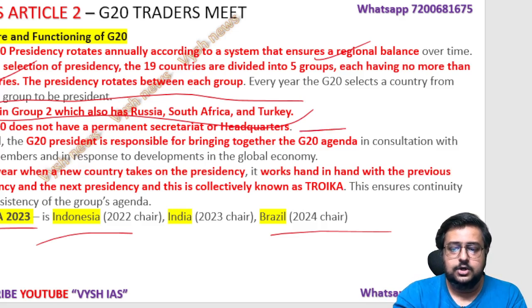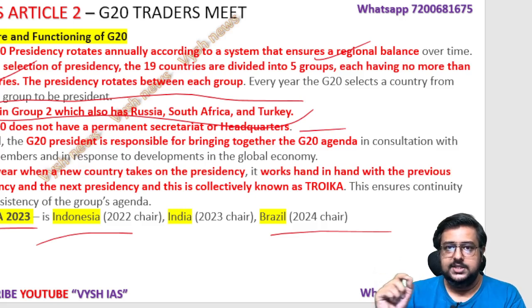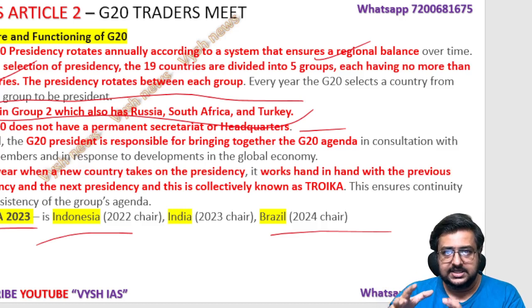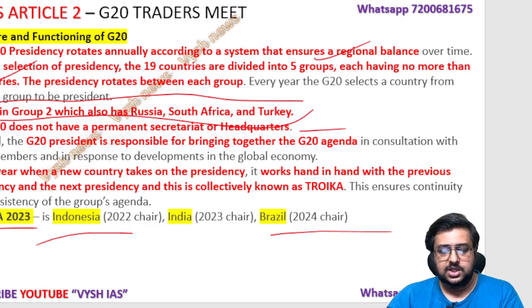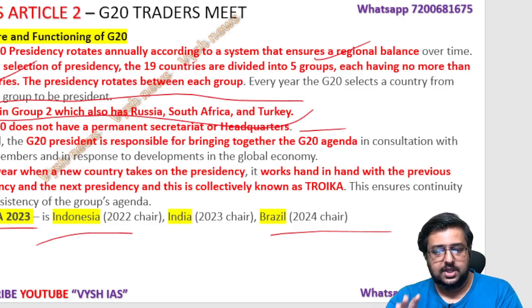Then another thing: there is no headquarters for G20. Okay, you will get confused. Sometimes they will tell you Geneva is the headquarters, or New Delhi is the headquarters. There's no headquarters for G20 like other groups have. It's a rotating presidency concept, and they will decide their G20 agenda and all these things. Like this year, it was India's responsibility to arrange all the meetings and bring everyone together. Okay, so that is the basics again about how it functions.